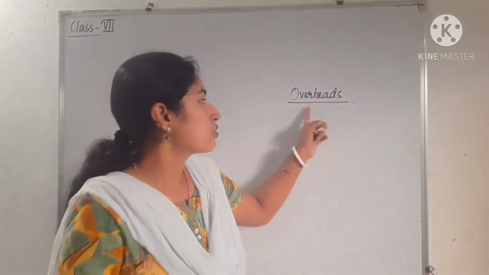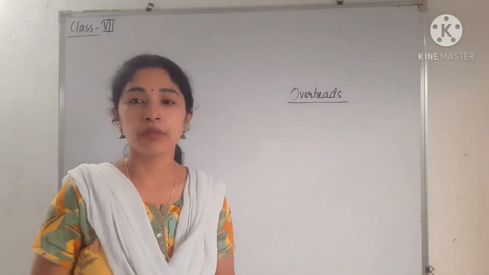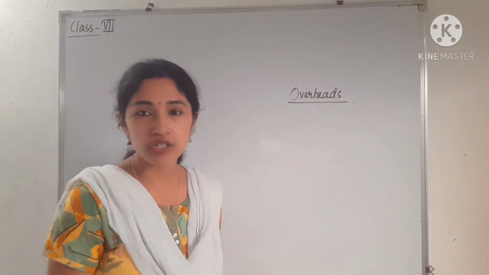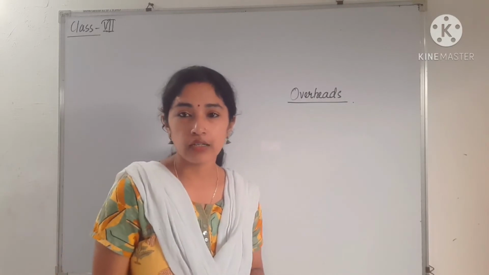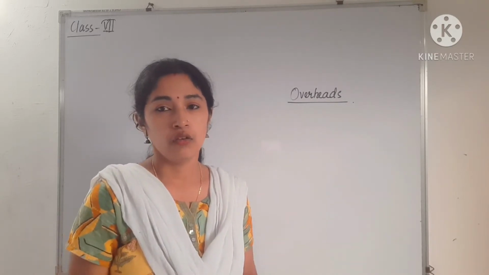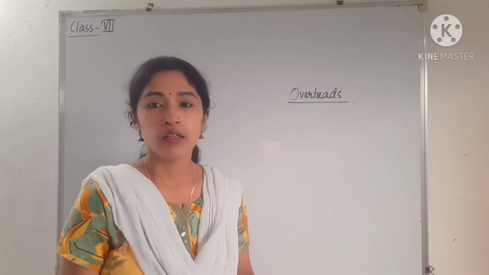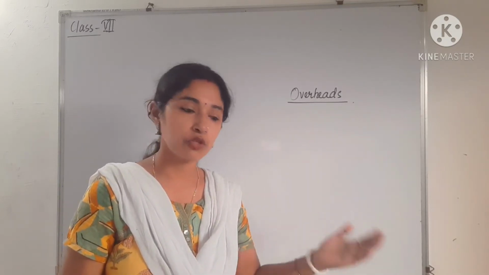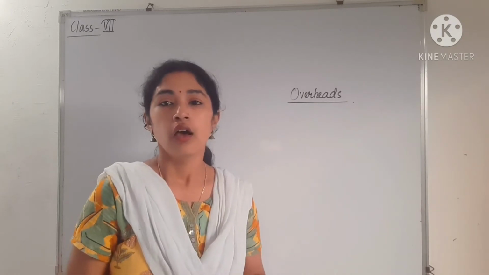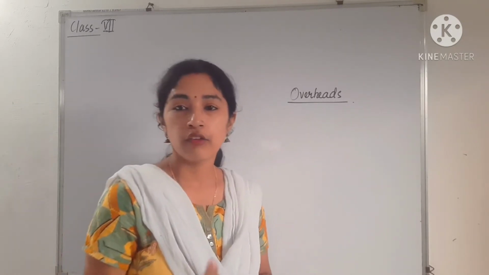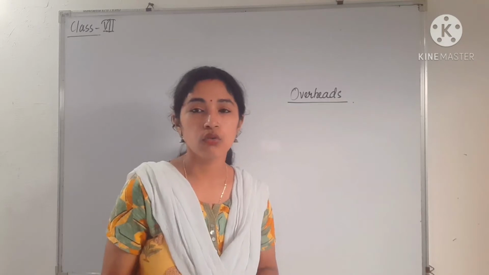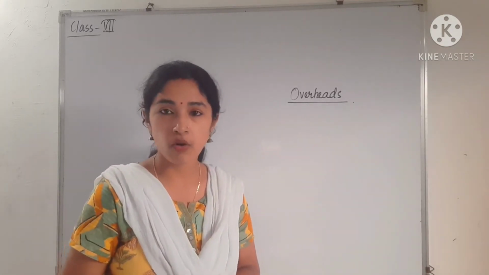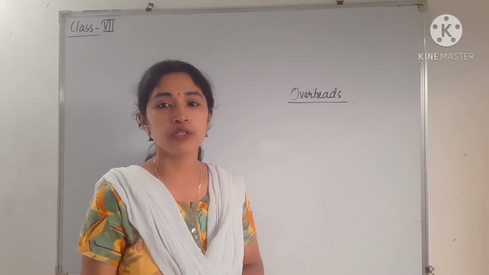So the next topic is overhead. What is overhead? Sometimes we buy something and we have to pay the transportation charges for that item. Suppose a refrigerator: we have to pay the transportation amount for buying that refrigerator, because from the shopkeeper to our house we have to rent one auto, or you can say tempo. For that we have to pay some amount like 50 rupees or 60 rupees or 100 rupees.